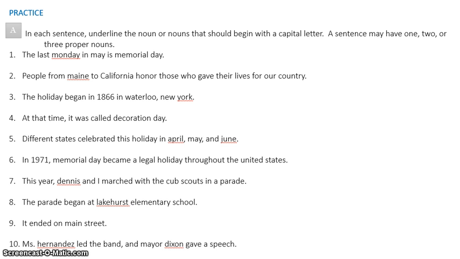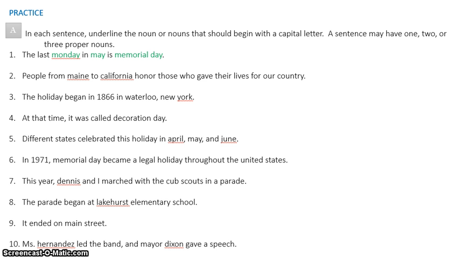On my screen, it shows a red line under the word Monday because it's saying, hey, you forgot to capitalize that, which I did because Monday is the name of a day, so it needs to be capitalized. But you're also going to notice that there's 2 other things in there that need to be capitalized also. So the word May and the word Memorial Day should also be capitalized.